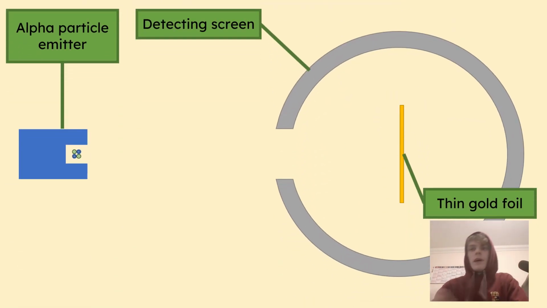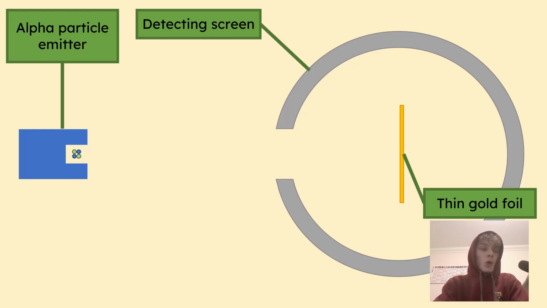And what we have is a small box of something radioactive, because we like playing with that, and it emits alpha particles. We don't really care what an alpha particle is right now, just that it's something small that has a positive charge. We fire it at a thin gold foil.